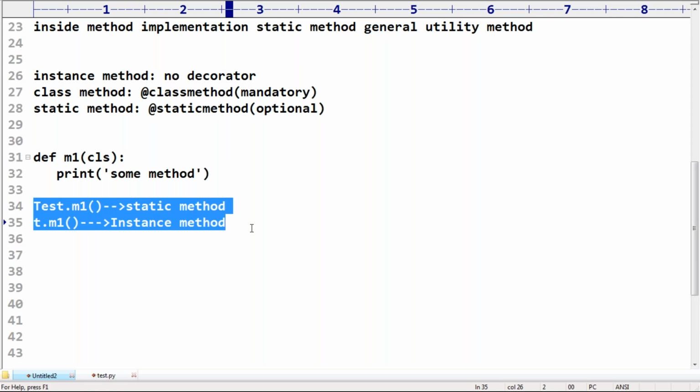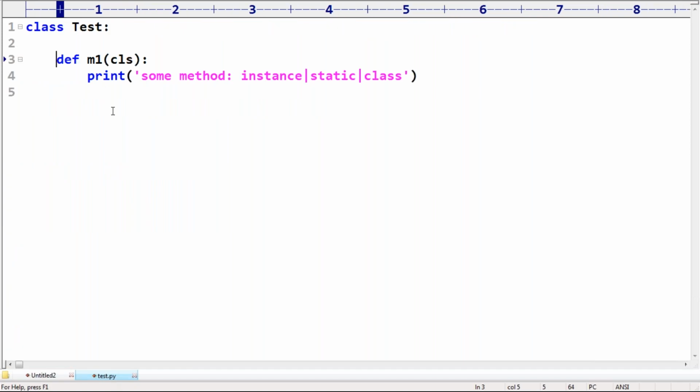Okay, now I will go to a small example, then you will be able to understand clearly. Now listen to this one. Sir, I have one method here. I want to call this method. If you don't use a decorator, it will be decided as an instance method. No. It is decided based on your calling.